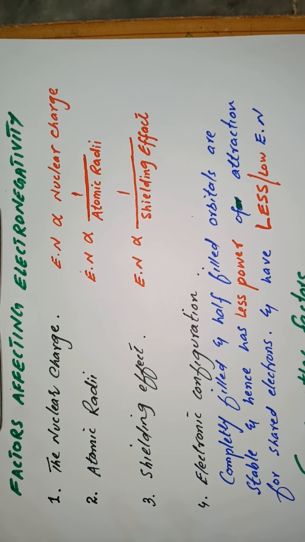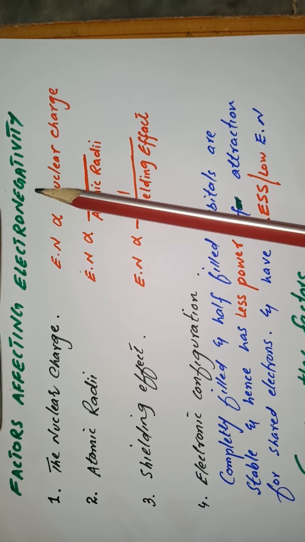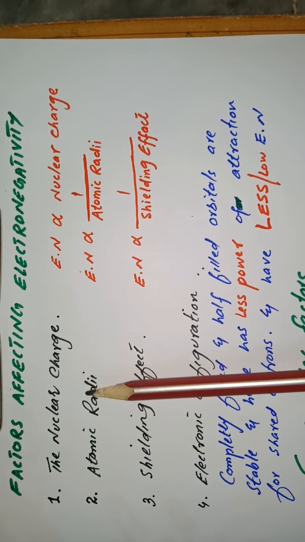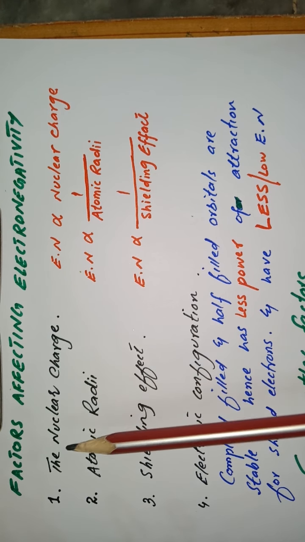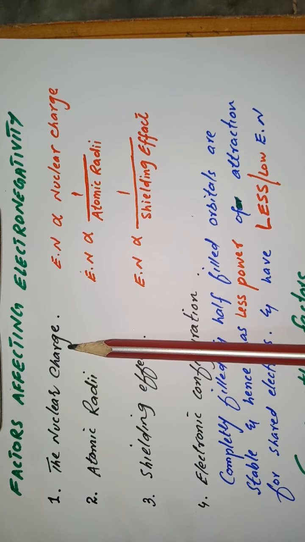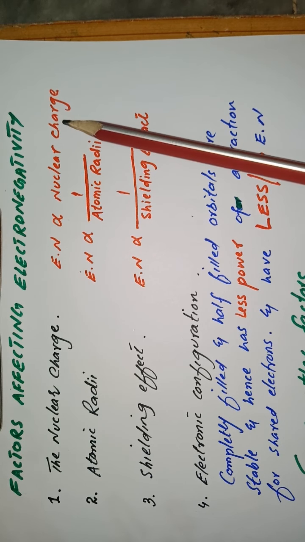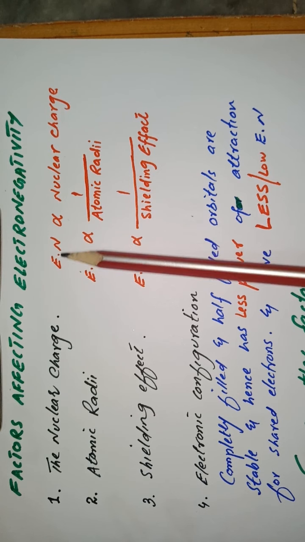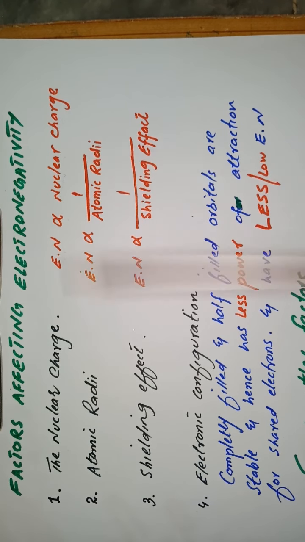There are so many factors which affect the value of electronegativity, and these factors help us to explain the difference in electronegativity between atoms in the periodic table. The first factor we will discuss here is the nuclear charge. Electronegativity is directly proportional to nuclear charge. Greater the nuclear charge, greater will be the electronegativity, but in this case we have to keep the shielding effect constant.